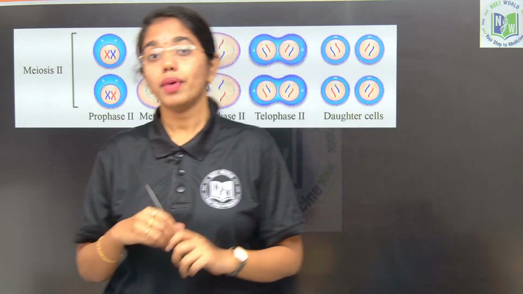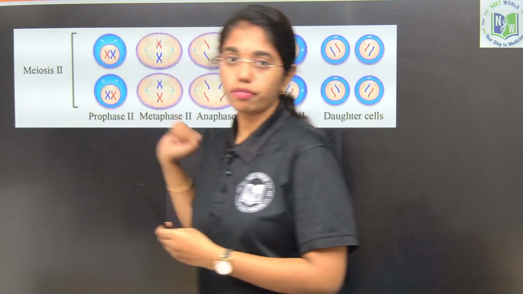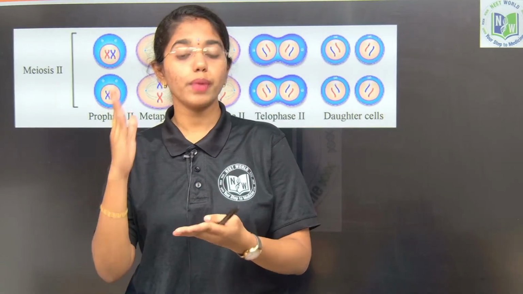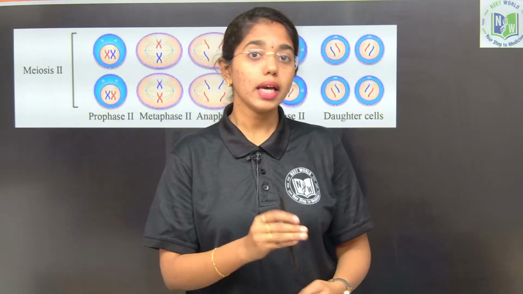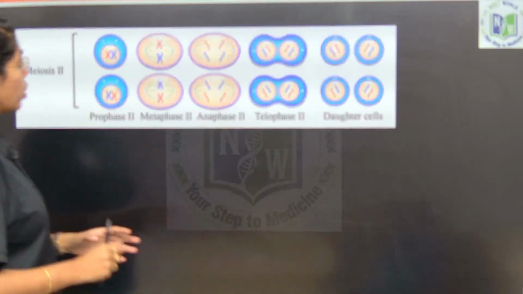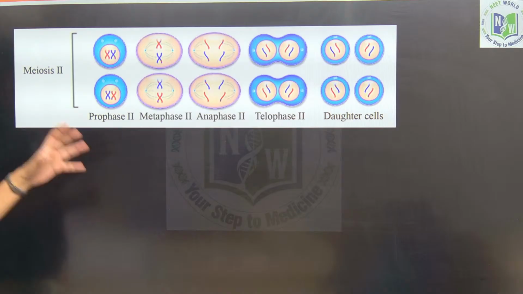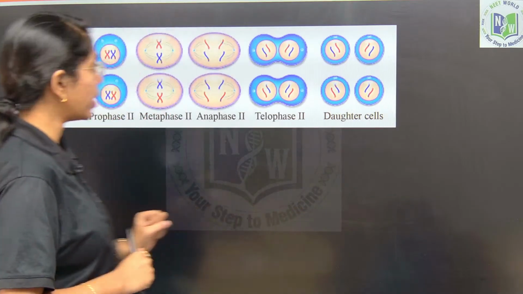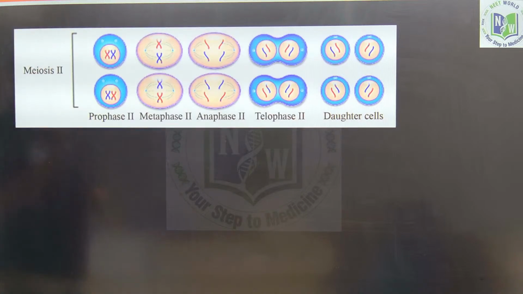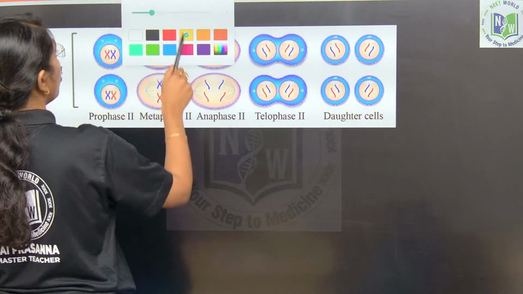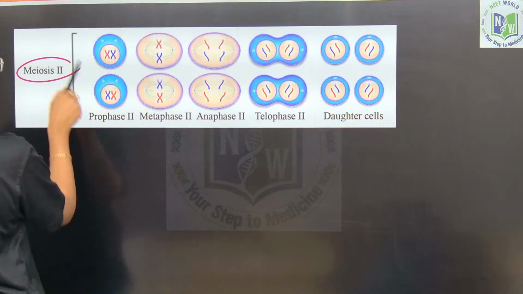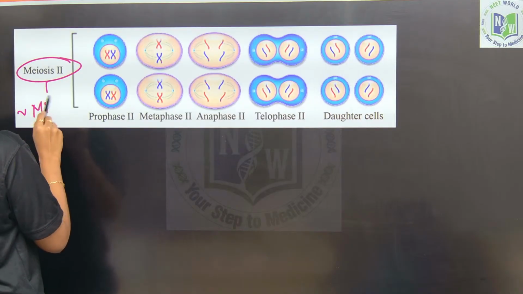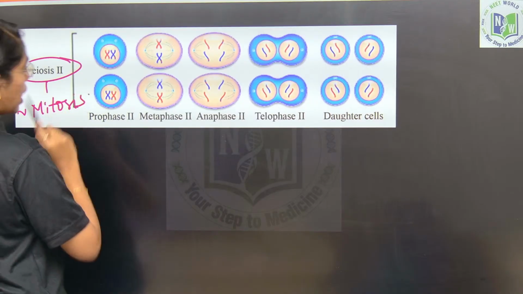Equational division. Whereas in meiosis, in anaphase 1, as we have just seen, the ploidy gets reduced and the chromosome number reduces to half. So meiotic division is addressed as what? Reductional division. And here you see meiosis 2: prophase 2, metaphase 2, anaphase 2 and telophase 2. This is same as that of mitosis.